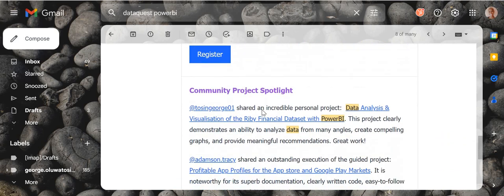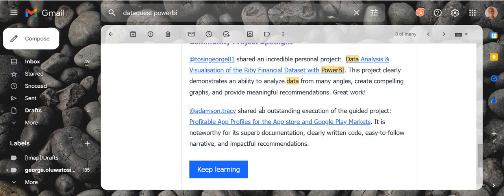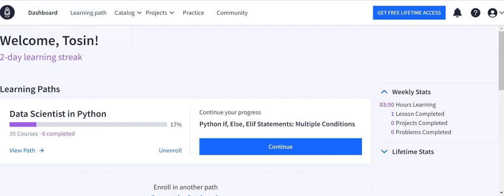So don't be afraid to share. You will get a lot of insights from feedback that people give, and you'll be able to learn from a lot of people. People share projects almost every hour, every minute, so there's a lot of knowledge you can gain from there. So let's go back to the platform.